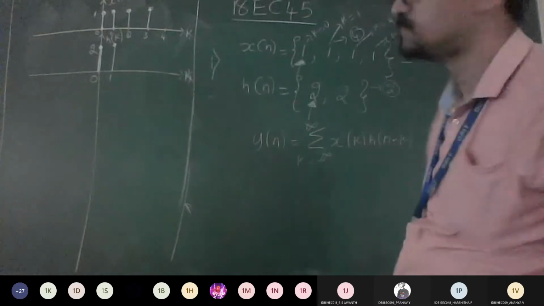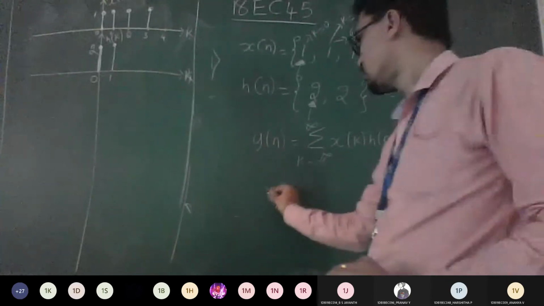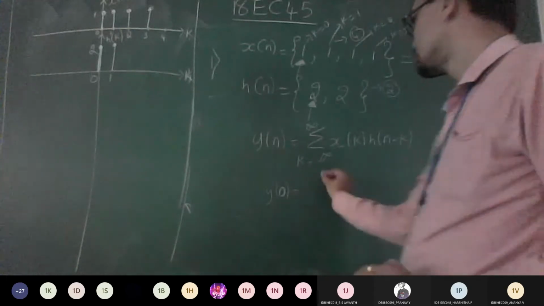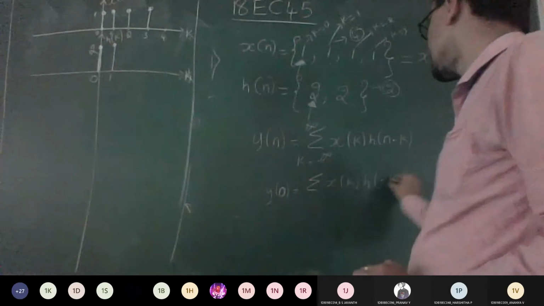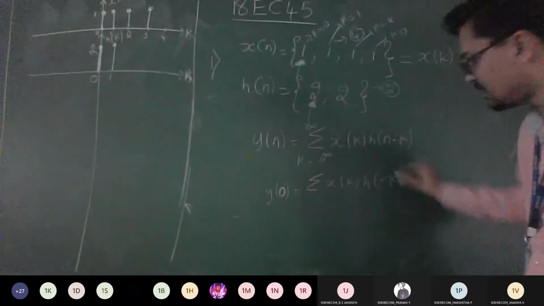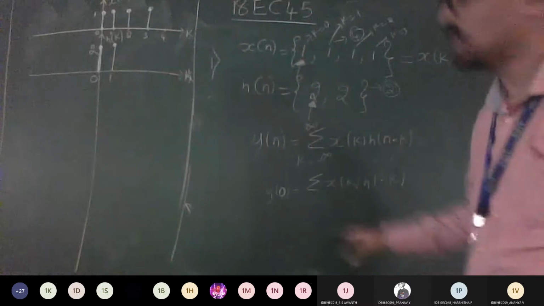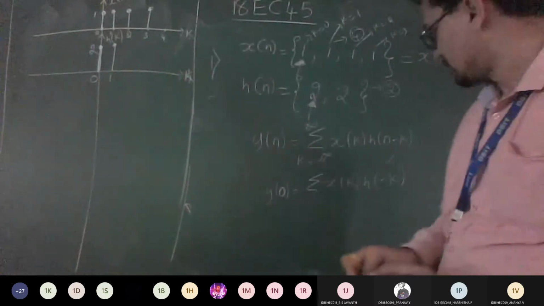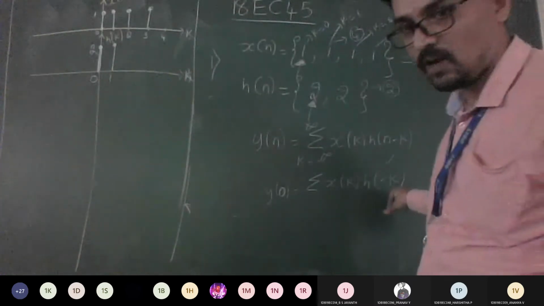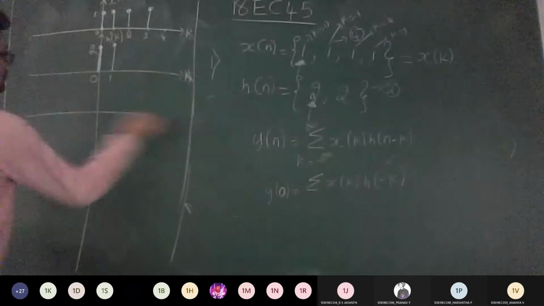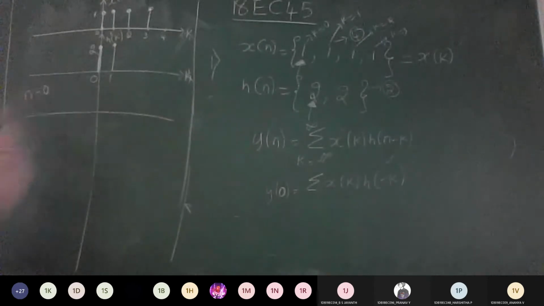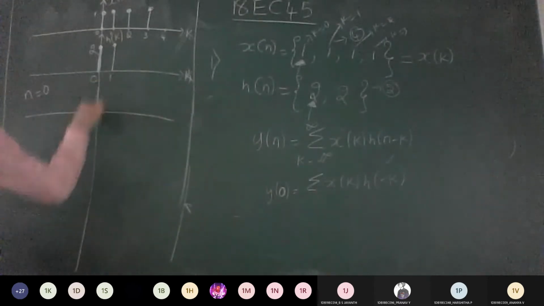We'll go with the same procedure for n equal to 0. For n equal to 0, what is the waveform, guys? It is going to be x of k into h of minus k. So while sketching, I need to convolve between these two. Anyhow, x of k is already with me, and h of k is with me. What I want now is h of minus k. It means it's a mirror image of h of k. So let's try to plot. Write the symbol like this, n equal to 0. Here the mirror image will be like this.